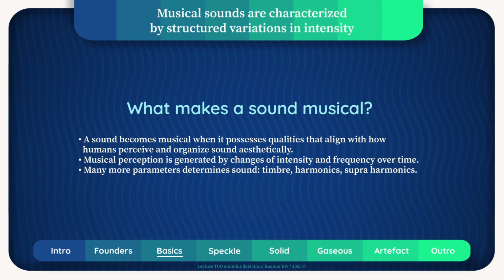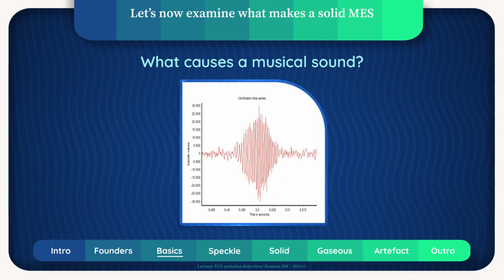Musical sounds are characterized by structured variations in intensity and frequency, but also involve timbre, harmonics, and overtones, factors that color how we emotionally perceive sound. Let's now examine what makes a solid MS sound musical.